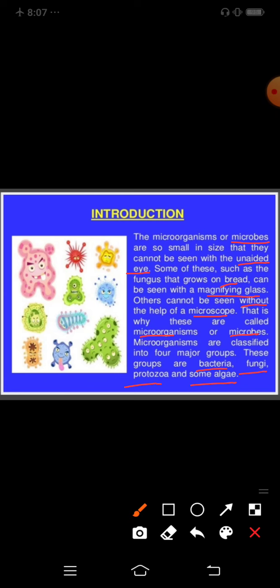So it is clear here that microorganisms are so small in size that we are unable to see them with our unaided or naked eye. So this is called a microorganism. And these are divided into four groups, that is bacteria, fungi, protozoans and some algae. So this is the introduction of this chapter, Microorganisms: Friends and Foe.